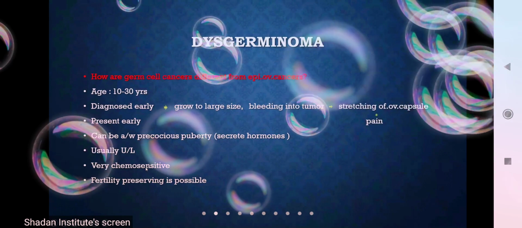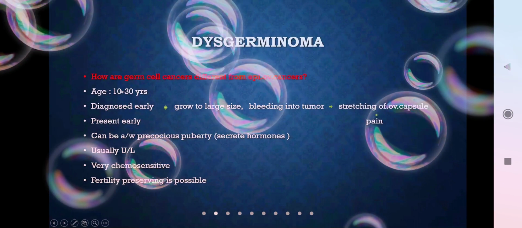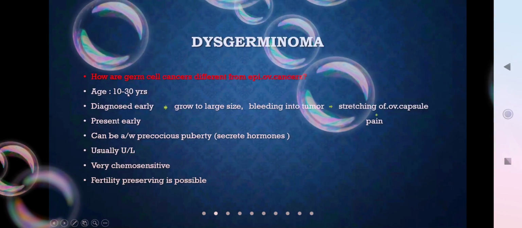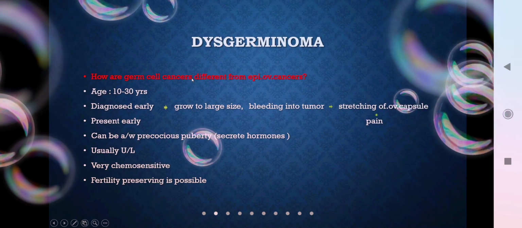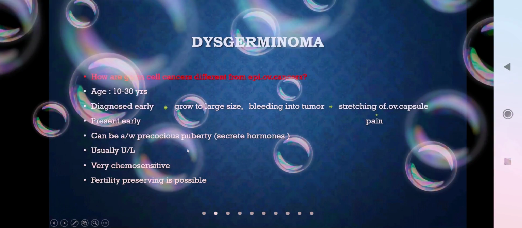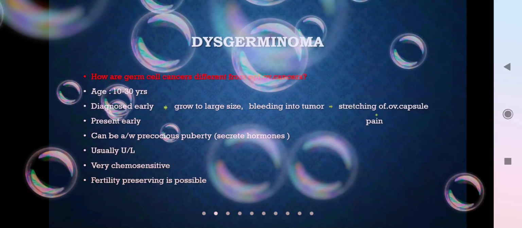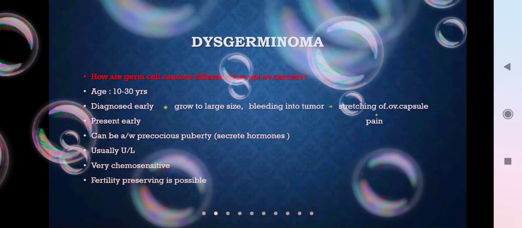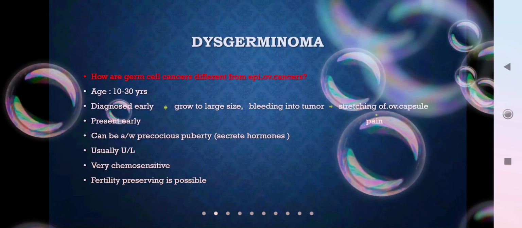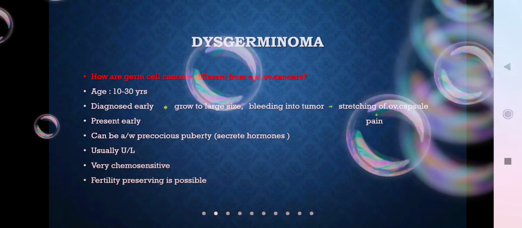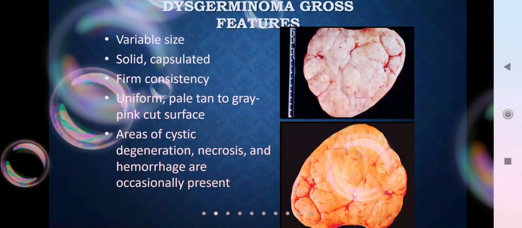These are very chemosensitive, and that is the reason fertility preserving treatment is possible. If a girl presents at 15 or 16 years with a germ cell cancer, you cannot directly go and operate, because she might lose her fertility. The fortunate thing is that dysgerminomas are very chemosensitive, so you can just give chemotherapy. That is how you can preserve her ovaries and her fertility. So this is a gross picture.